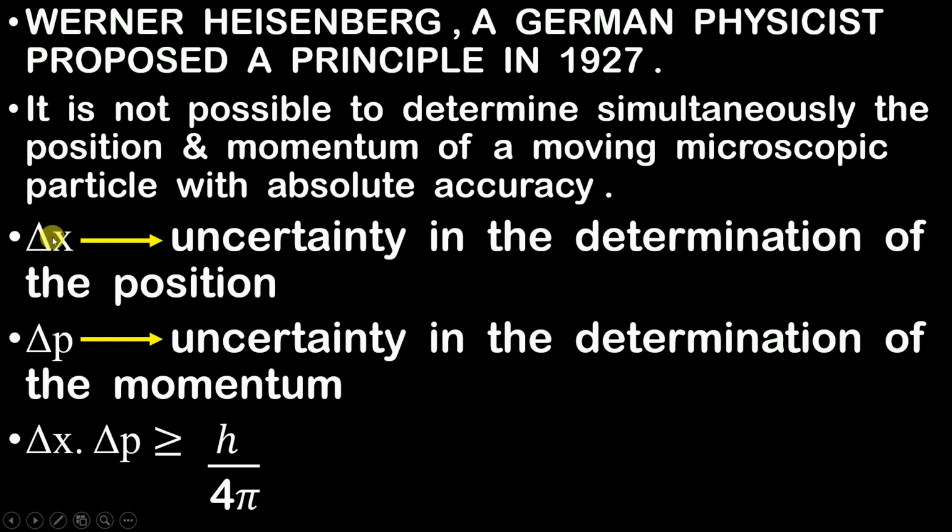He said that when you multiply the uncertainty in position with the uncertainty in momentum, the product will be equal to h upon 4 pi or greater than that, where h is nothing but Planck's constant, and as we all know, the value of Planck's constant is 6.62 into 10 raised to minus 34 joule second.